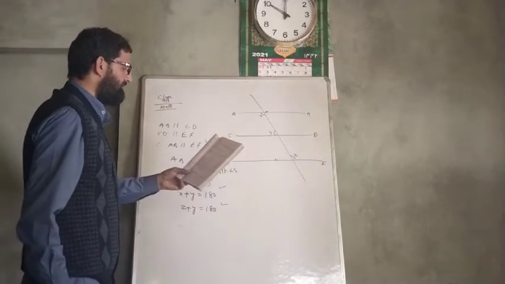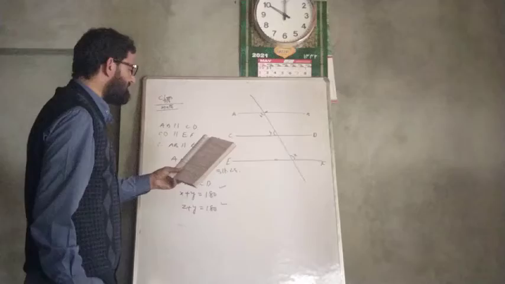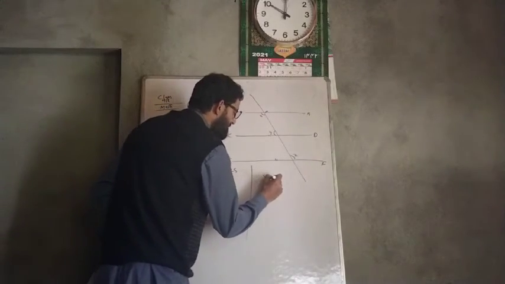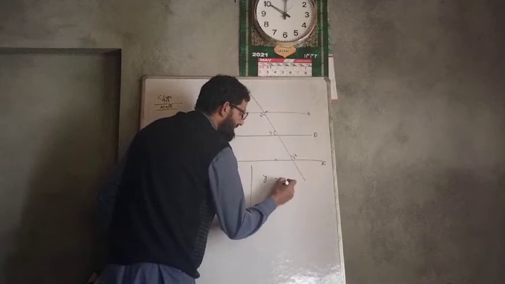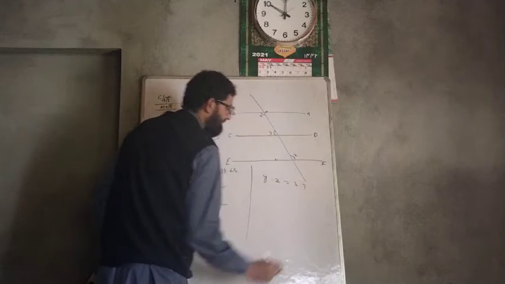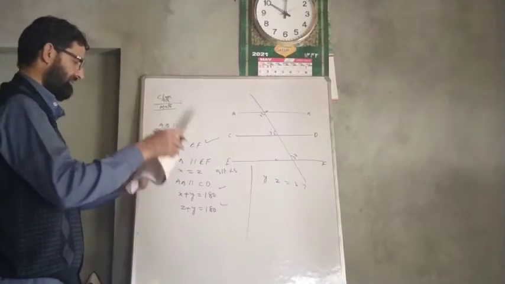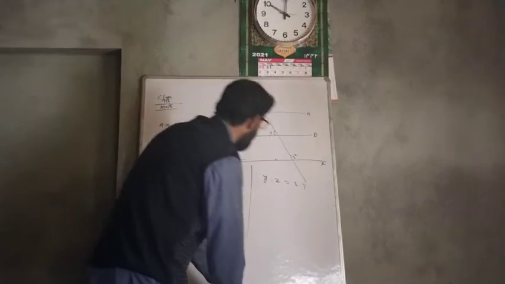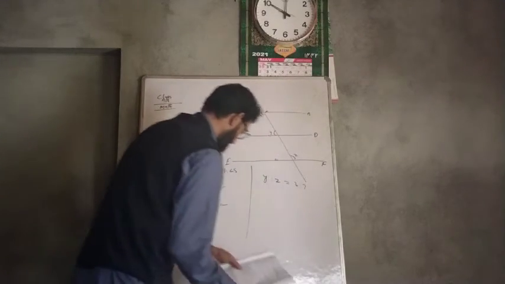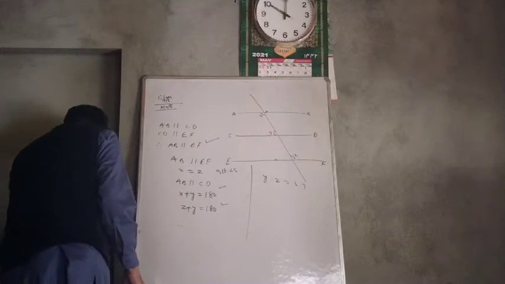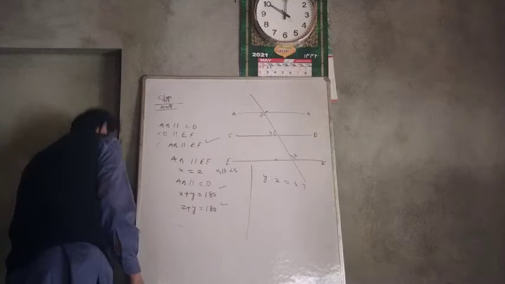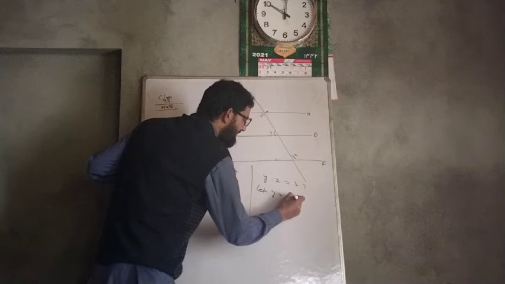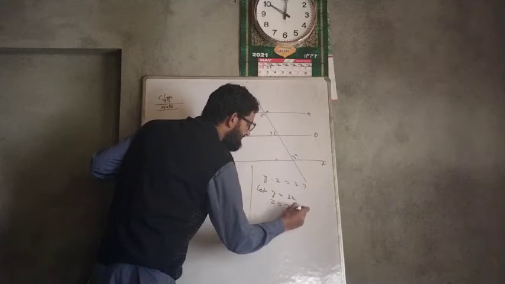Now it is given that the ratio Y to Z is equal to 3 to 7. We have to find X. Now see here. Let Y is equal to 3x. What is Z? Z is equal to 7x.